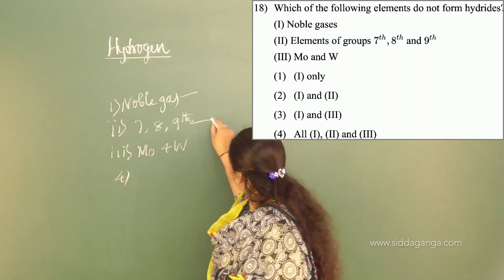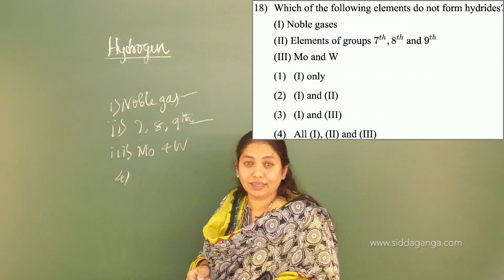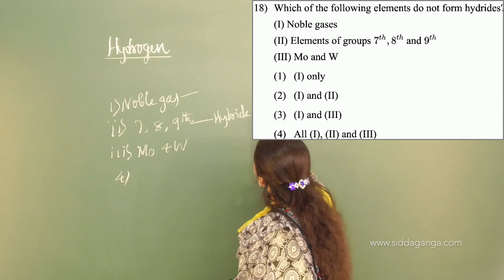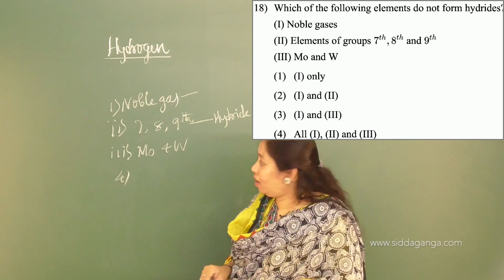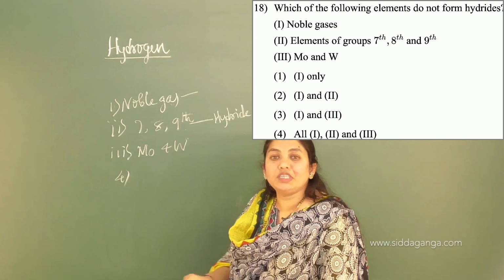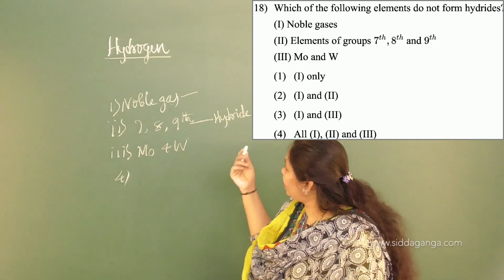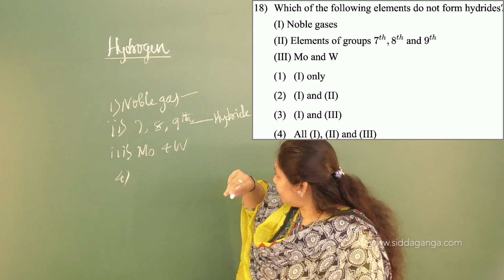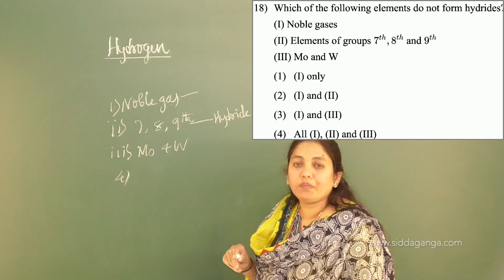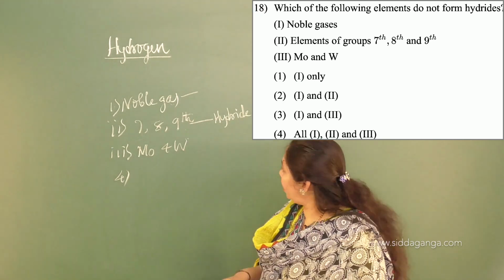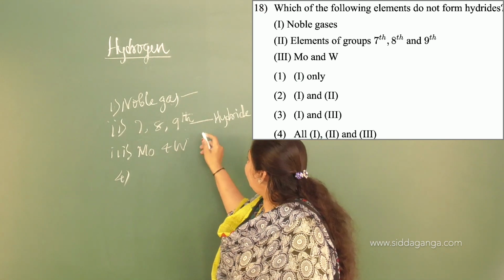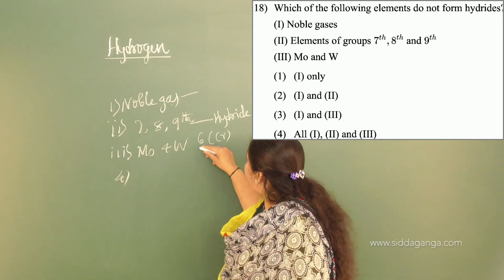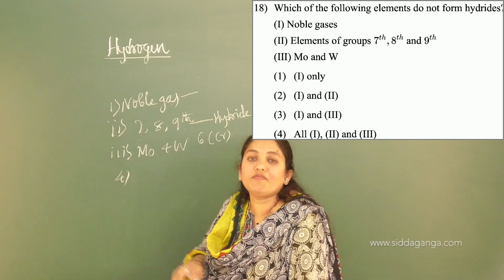Just recall the interstitial hydrides I discussed. There I told you this is called the hydride gap. The 7th, 8th and 9th group elements will not form hydrides. And in the 6th group, only chromium will form hydrides. That is the last type of hydrides, metallic or interstitial hydrides. There we discussed that the 7th, 8th, 9th along with the 6th group, only chromium forms hydrides; except chromium, all others will not. There is a gap here, with no hydride formation.